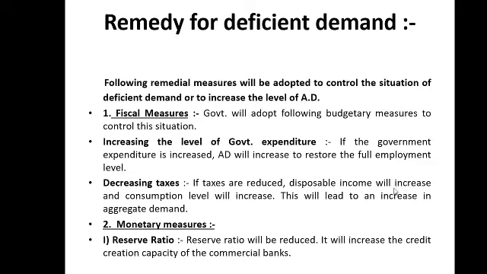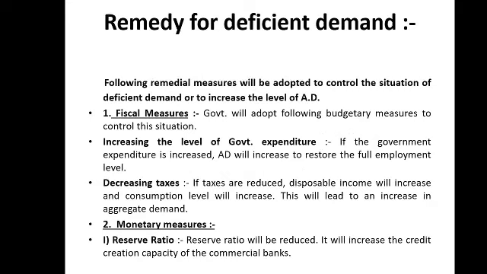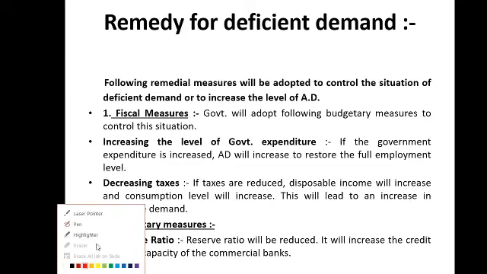Okay, students, as we were studying about the determination of income and employment in the very first video of this chapter, we have seen this, and we were discussing the remedy for the deficient demand situation. How can our authorities give a remedy to improve the situation, to restore the initial situation, which is AD equal to AS? We have two ways to correct it.